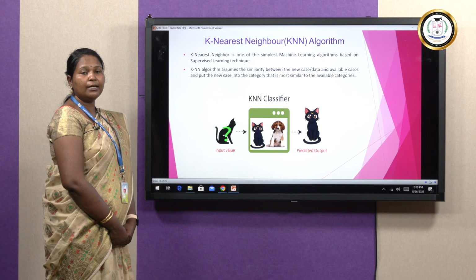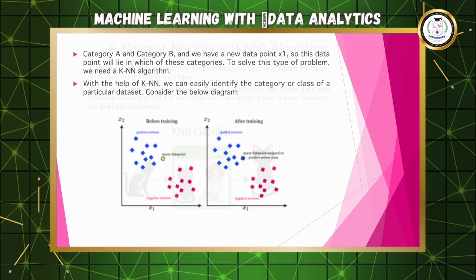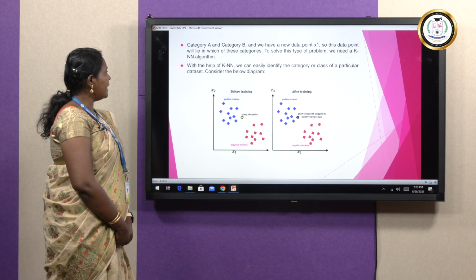This is the very important advantage of the supervised learning algorithm, whereas in an unsupervised learning algorithm we have unlabeled data. So here we have two categories. How can the data be classified? With the help of KNN, we can easily identify the category or class of a particular data set.